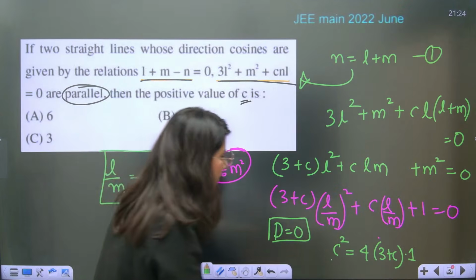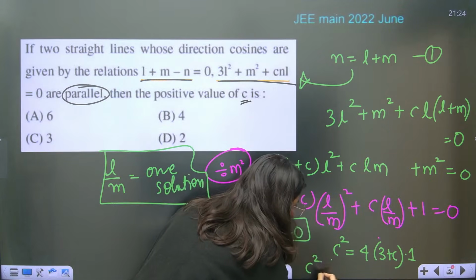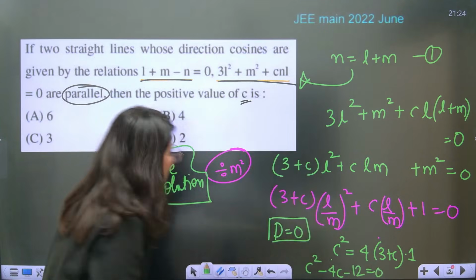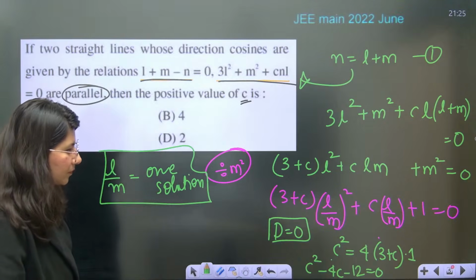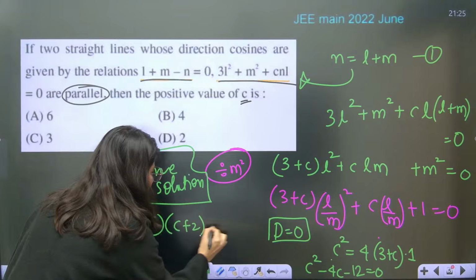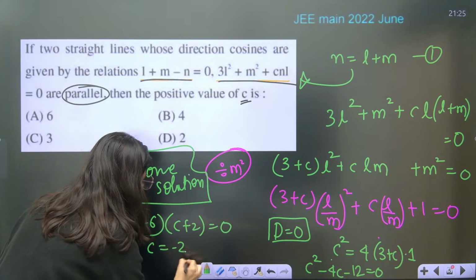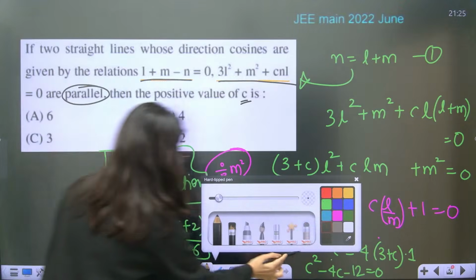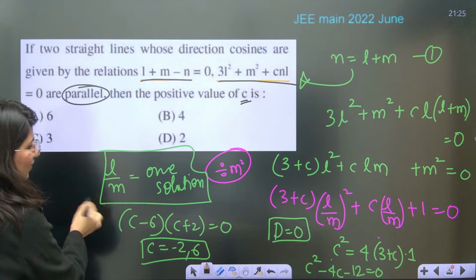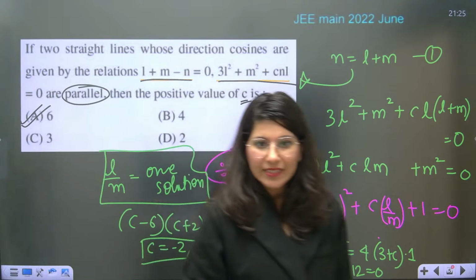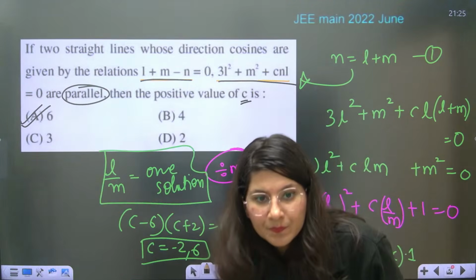So clearly if you just solve it, c square minus 4c minus 12 is equals to 0. So the value of c will be what? c minus 6 and c plus 2 is equals to 0. c is equals to minus 2, 6. So minus 2 is not available, but 6 is right there. So 6 is absolutely correct. Yes or no?